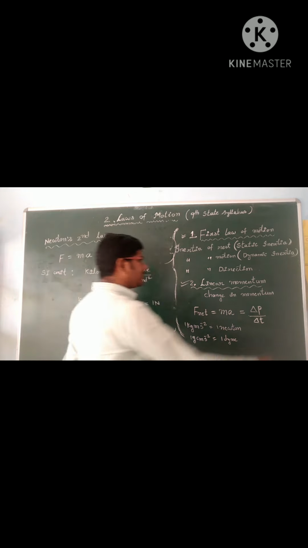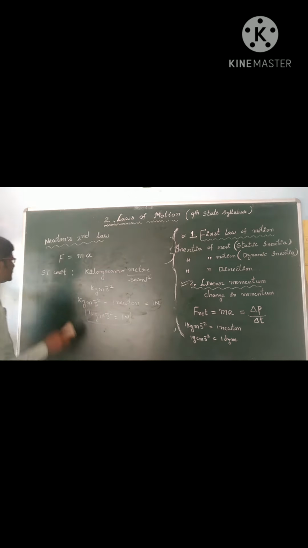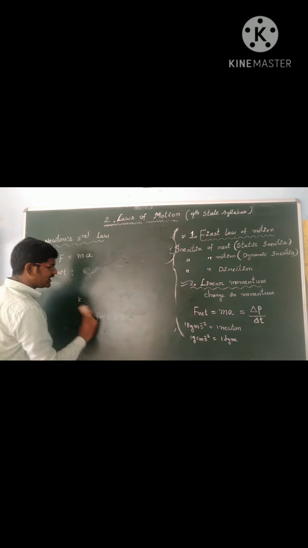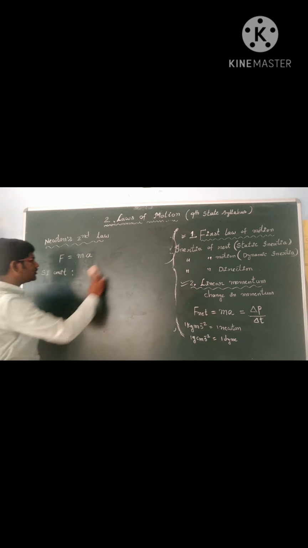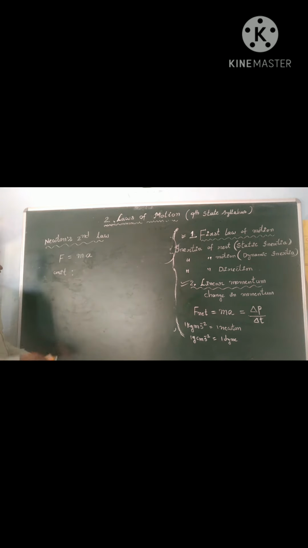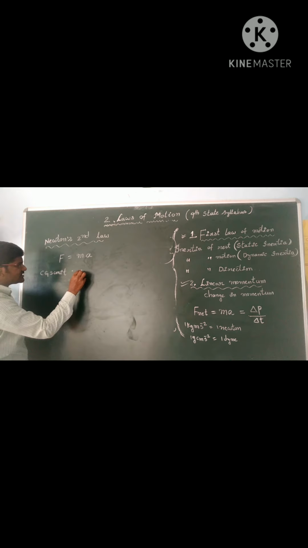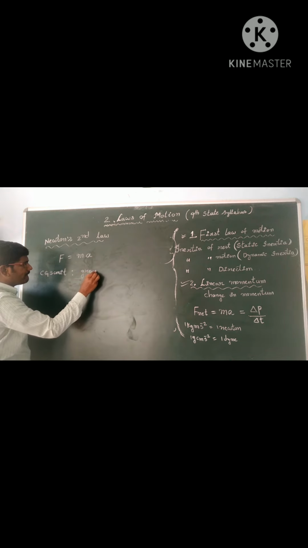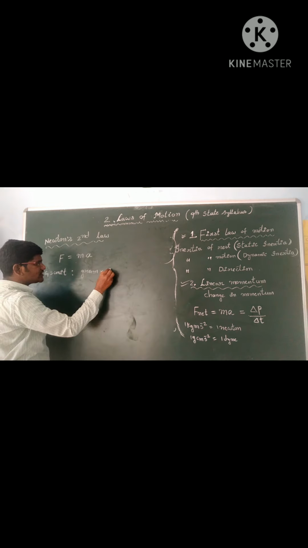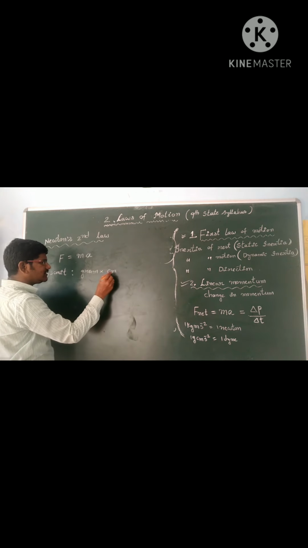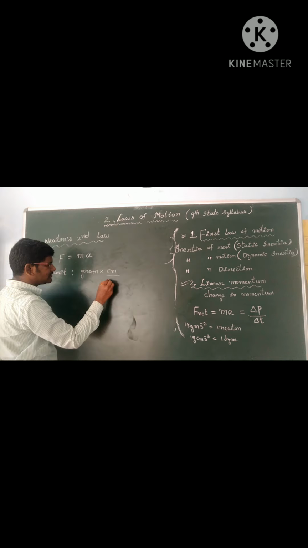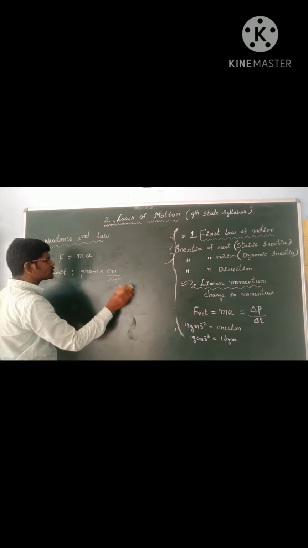And the next thing we can see is the CGS unit. SI unit we have seen. Now we are going to see the CGS unit of force. CGS unit of mass is gram, and CGS unit of acceleration is centimeter per second square.